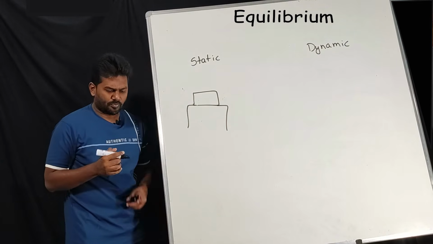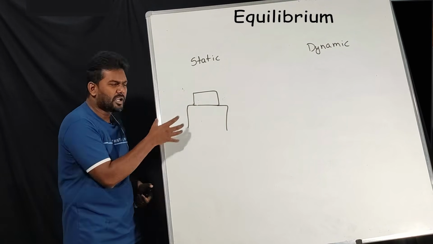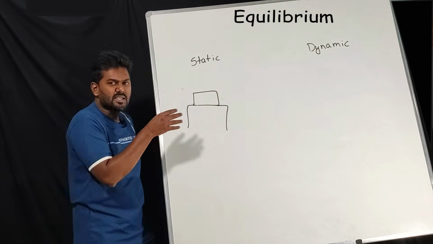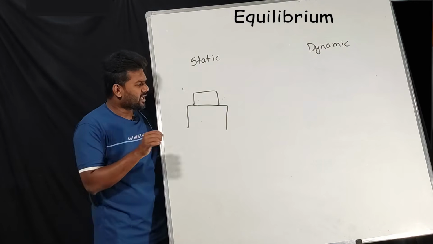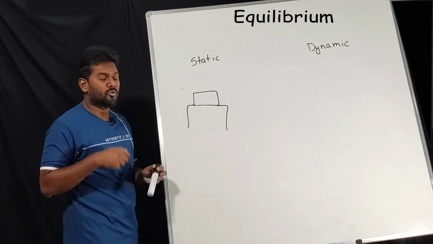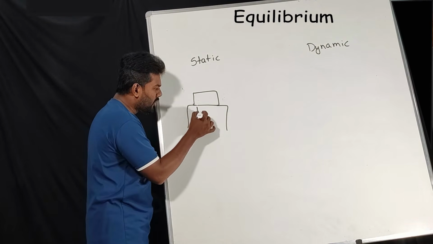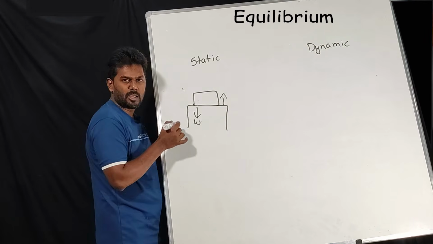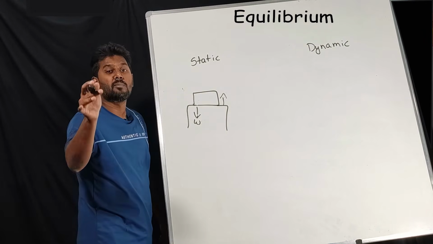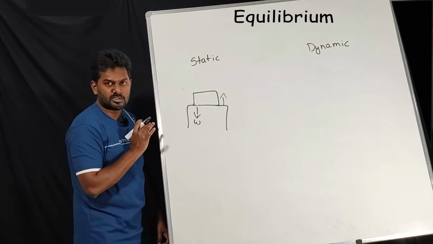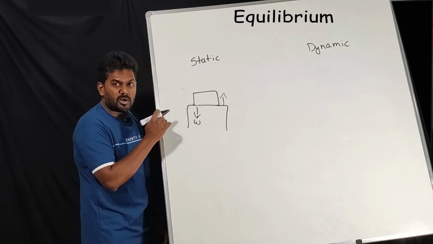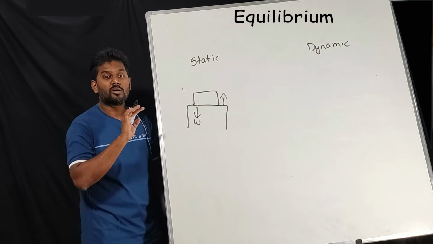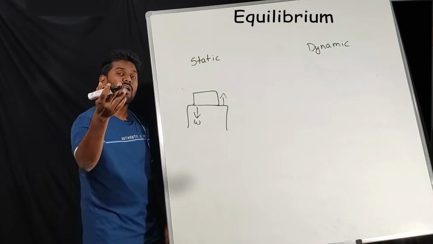Okay, assume one more example. If you keep any book or any object on a table, do you think it is going to move by itself? No, correct. Why? It is in the same state of motion. Do you think there is only one force? No, there are actually two forces. One, due to its weight in the downward direction, and one more force applied by the table on the book which has the same magnitude. So there are two forces but they are equal and in opposite direction. That is why this object is not moving. This is nothing but Newton's third law also.